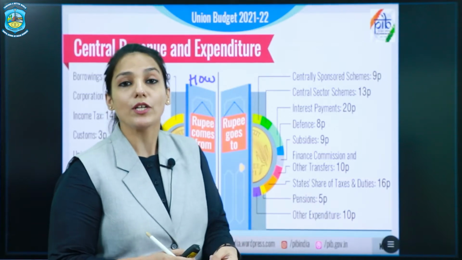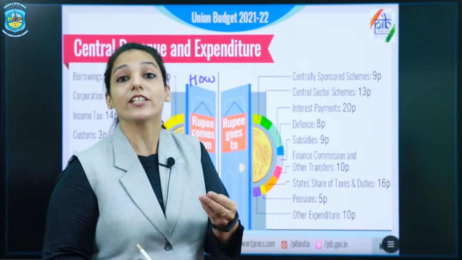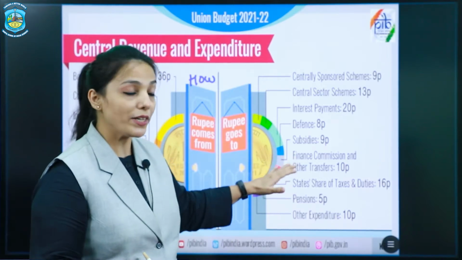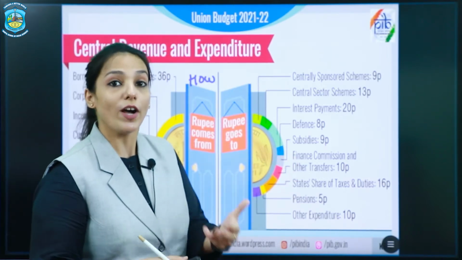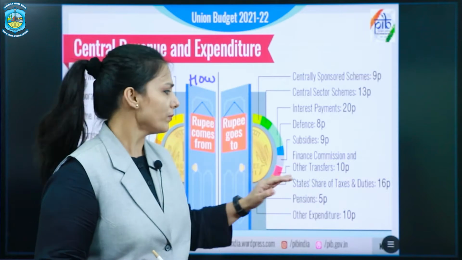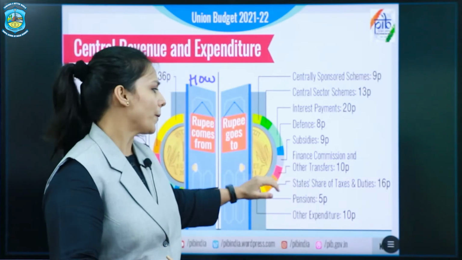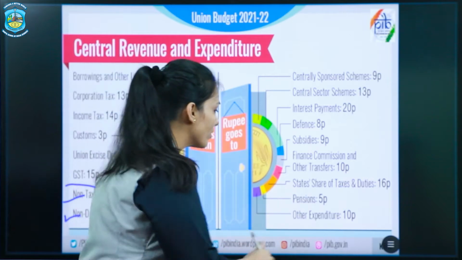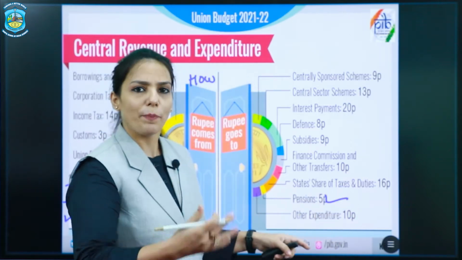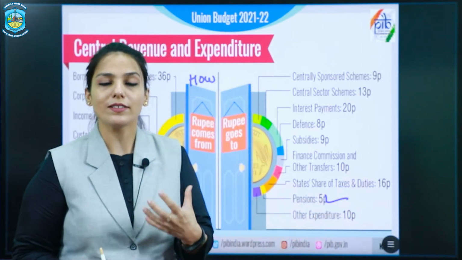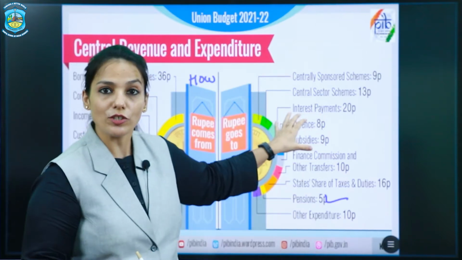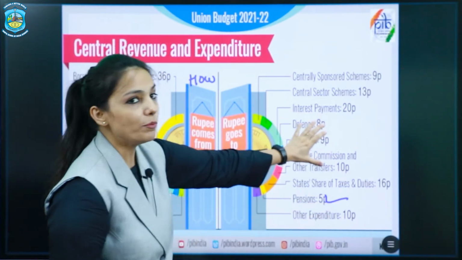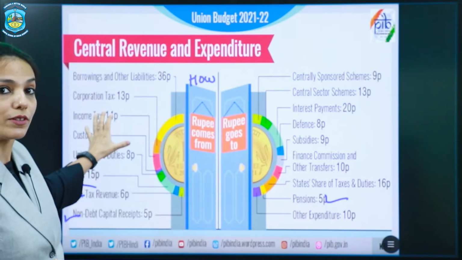These subsidies can be on food, fertilizer, export, and even interest. Okay? And the government also has to give money to the Finance Commission, which grants funds to various state governments. Okay? And other transfers. States' shares of taxes and duties are also there, and pensions are also there. Then other expenditures. From where does the government make all this expenditure, or where does it fulfill our expectations? Okay, from the revenue so received.